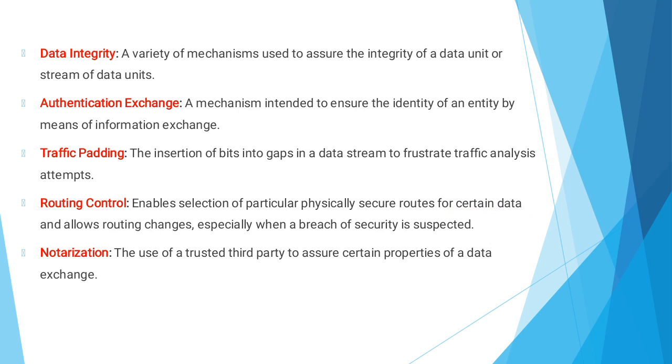Next one is notarization. It is the use of a trusted third party to assure certain properties of a data exchange. It means selecting a third party to control the communication between the two entities, sender A and receiver B. The sender sends the information through an in-between person: sender A sends the information to person X, who sends the data to receiver B. This process is called notarization.